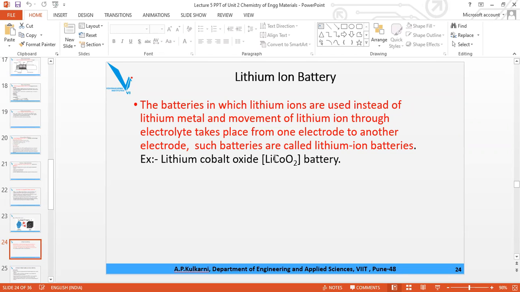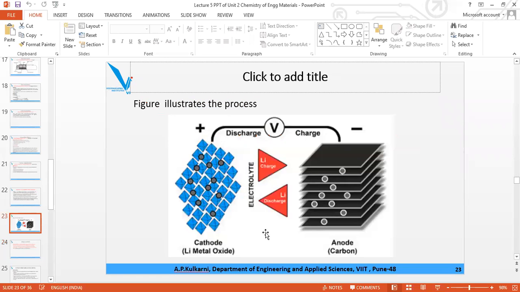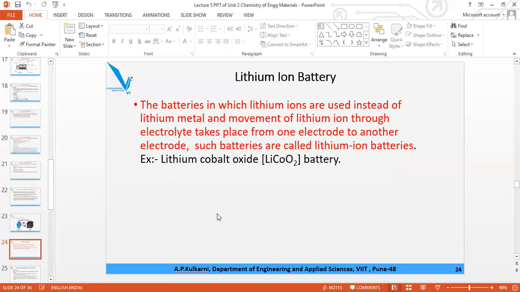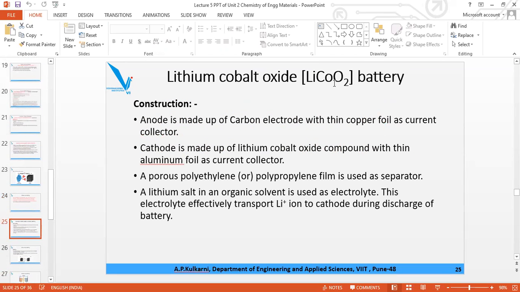So what is the anode? Just now we have seen it is the lithium with porous carbon, and the cathode is your lithium with CoO2. Lithium with CoO2 is your cathode, and lithium with carbon is your anode. So LiCoO2 is your cathode. So we will say it is a secondary battery.